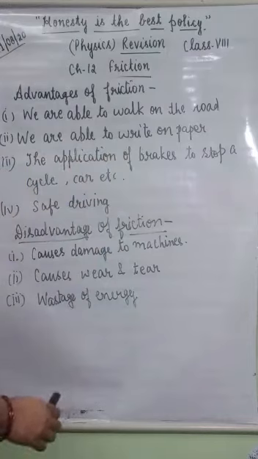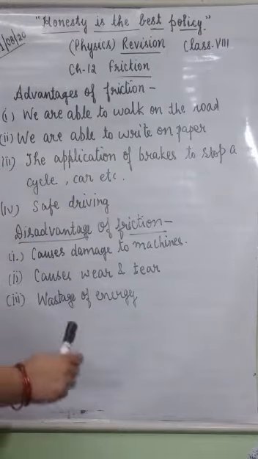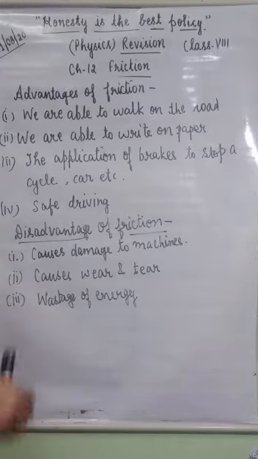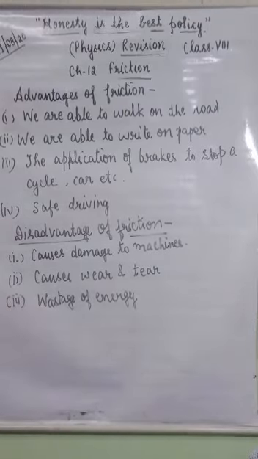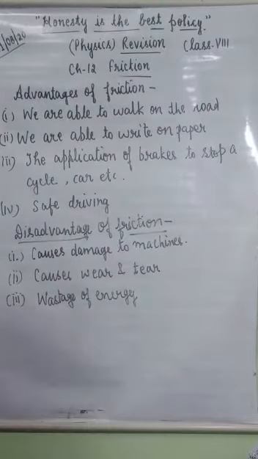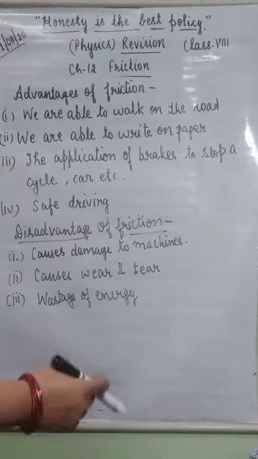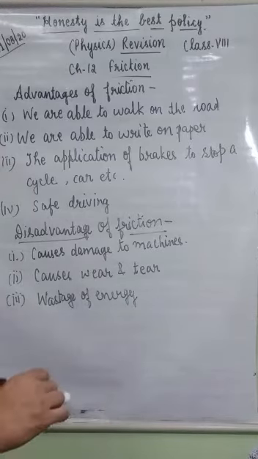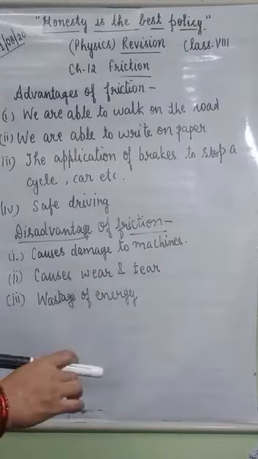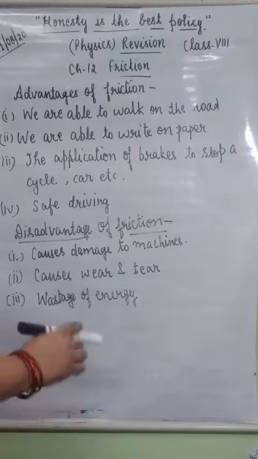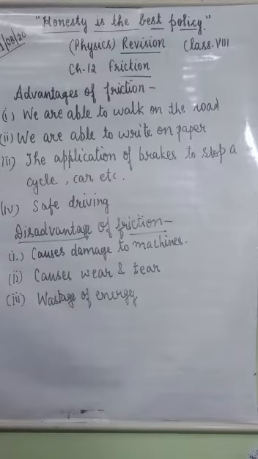There is force of friction between the tip of the pen or pencil and paper, so it makes it easy to write on paper. You have seen that when you write on waxed or glazed paper, you will not be able to write on it easily because there is less friction.